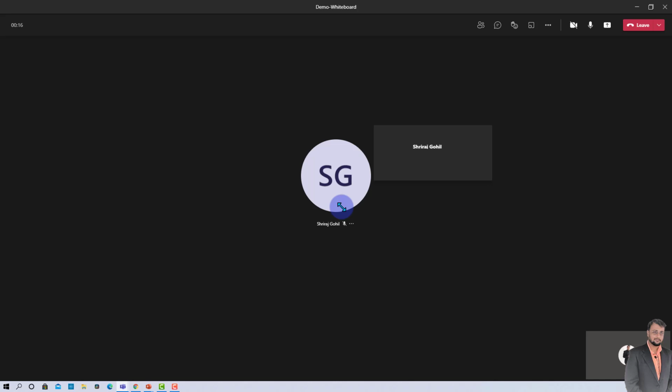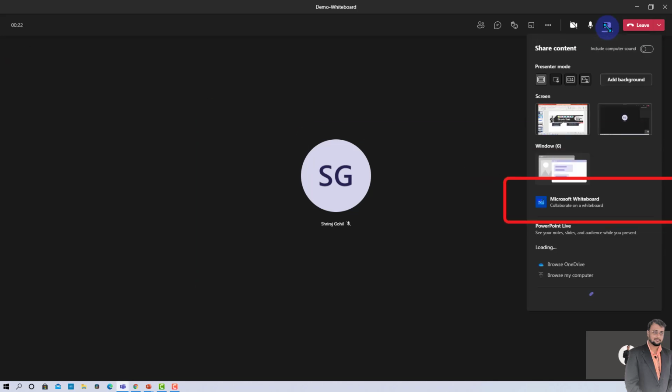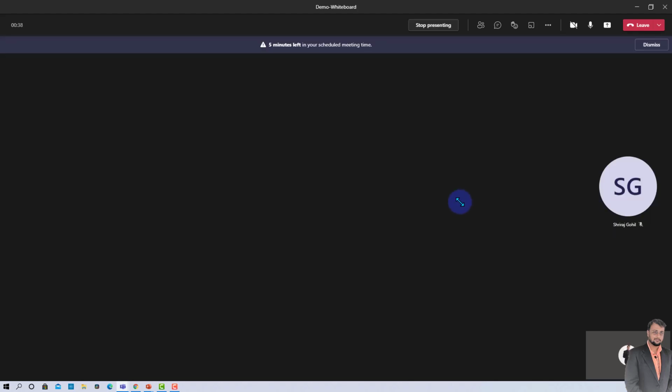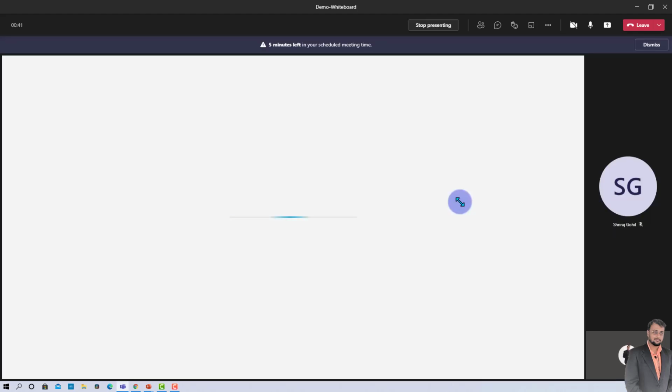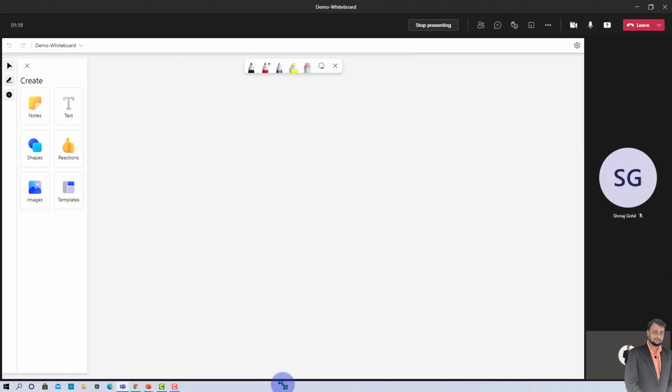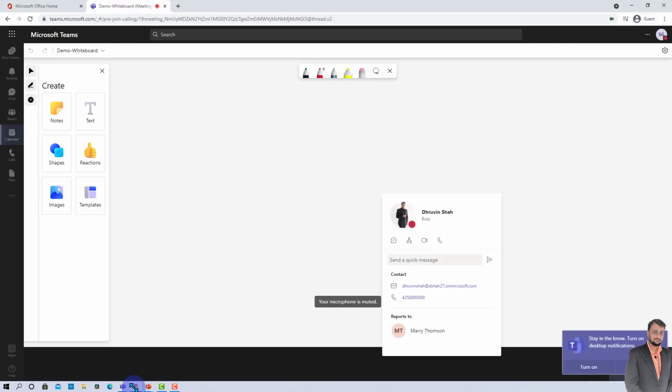Now let's leverage the same whiteboard using a Teams meeting. For that, just click on share content, and over here there is an option called Microsoft Whiteboard. Just click on that, and that will load one whiteboard onto my screen. So this is the real collaborative experience that you are able to see. And once I added the whiteboard, Shriraj is also able to view the same whiteboard on his screen.